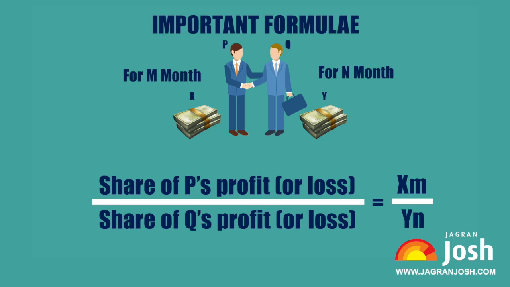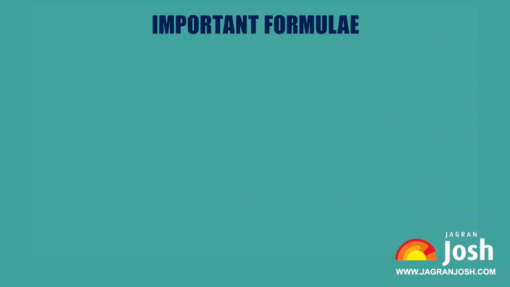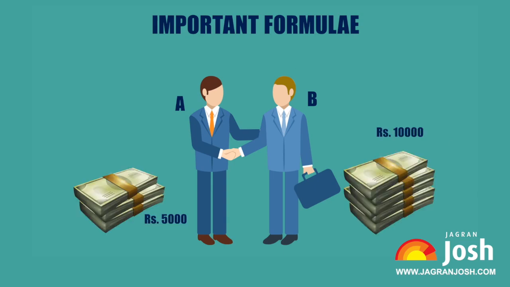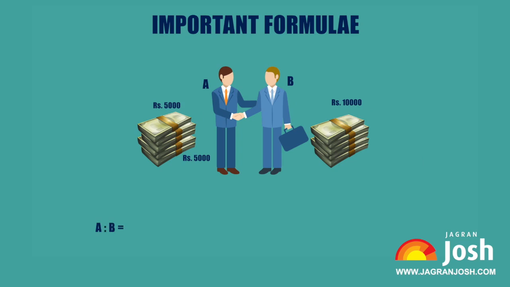When investments are altered in the given period, we need to take the changes into consideration while calculating their profits. For example, suppose A and B started their business with rupees 5,000 and rupees 10,000 respectively. If after 3 months A invested another rupees 5,000, then we have to consider A's capital for the remaining period as rupees 10,000. So, A is to B is equal to 5,000 into 3 plus 10,000 into 9 is to 10,000 into 12, which is equal to 1,05,000 is to 1,20,000, which is equal to 7:8.